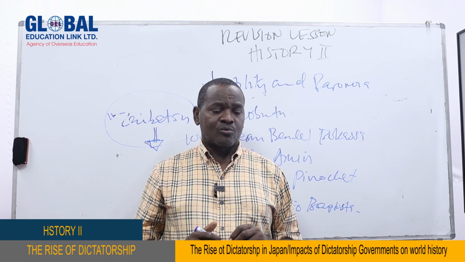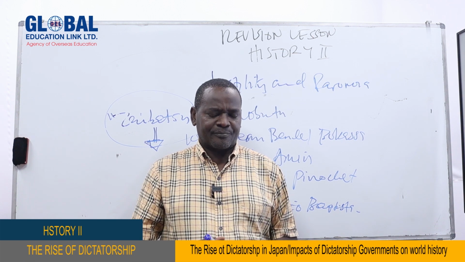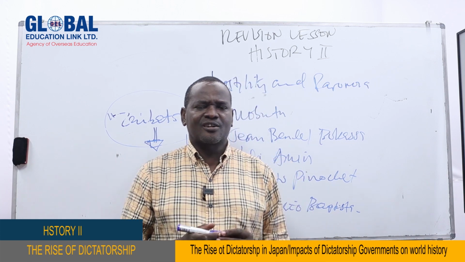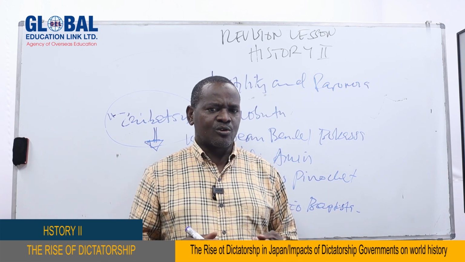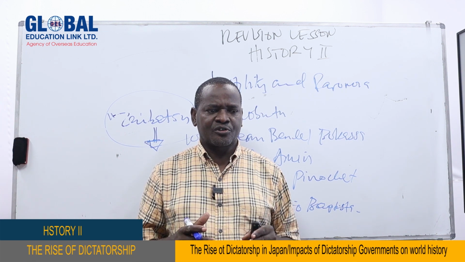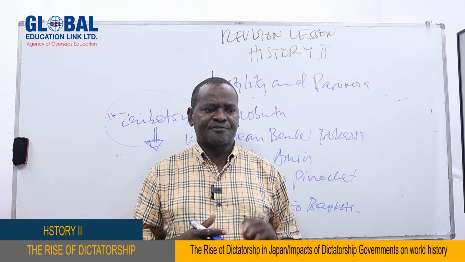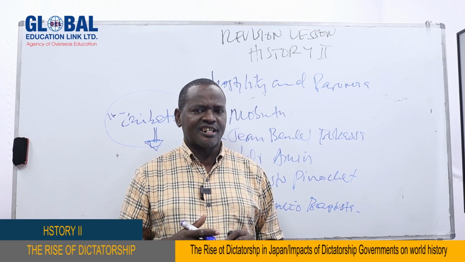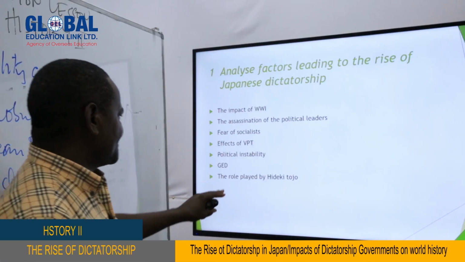But the army was believed to be able to do something. As we have said, the army was very much embarking on expansionism, like what we said was done by Hideki Tojo when he was expanding as far as Manchuria. So people believed that the army could bring the real changes that they wanted. So that is another point.